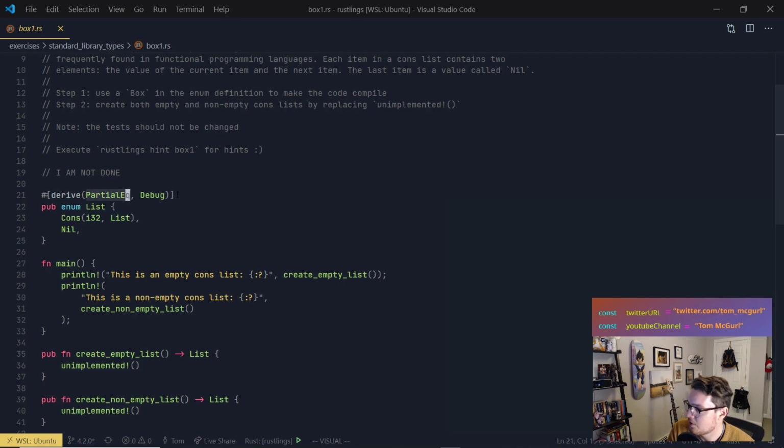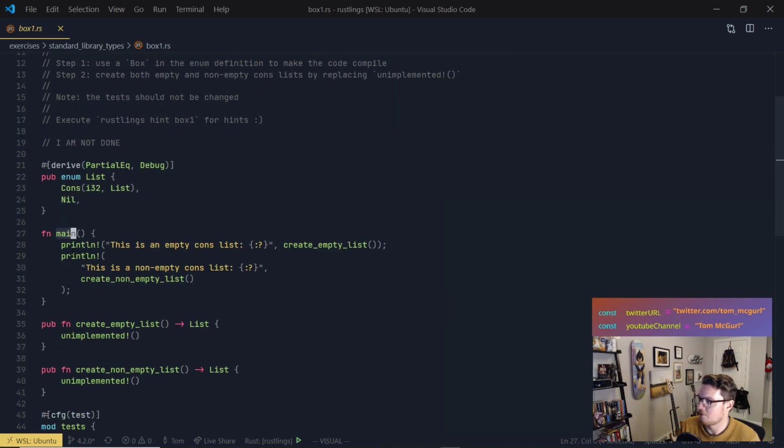We got derive. So these are some traits. We have debug and partial equality. We have a list enum, and here we have the cons. It stores an integer 32, and then the rest of the list. And then we have nil as the last value.